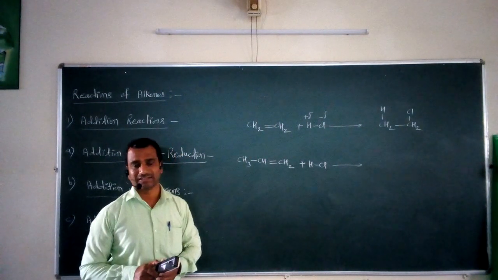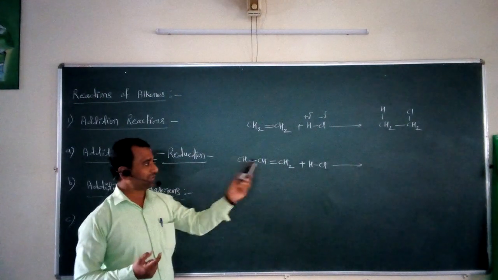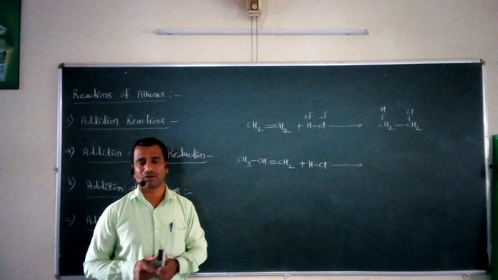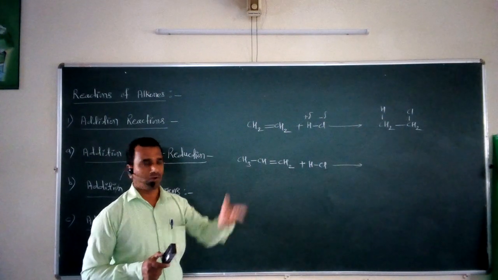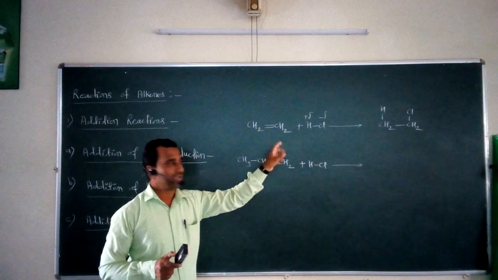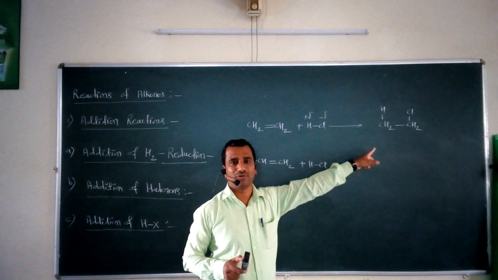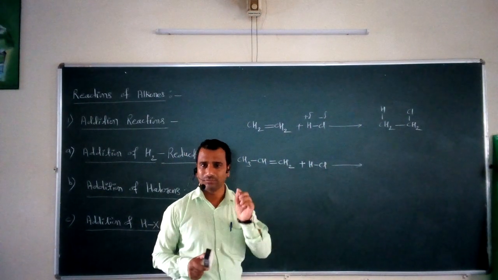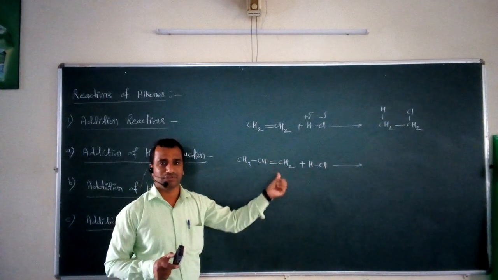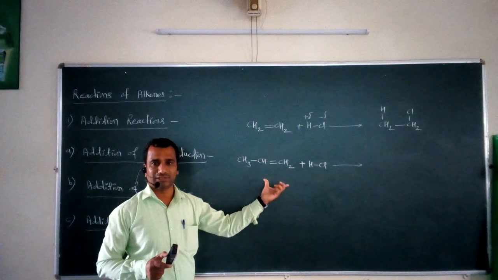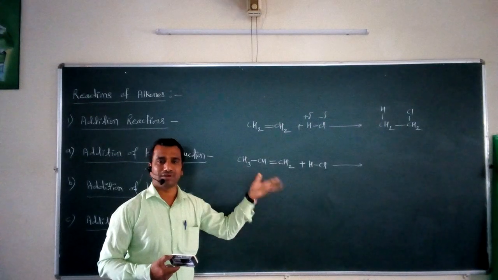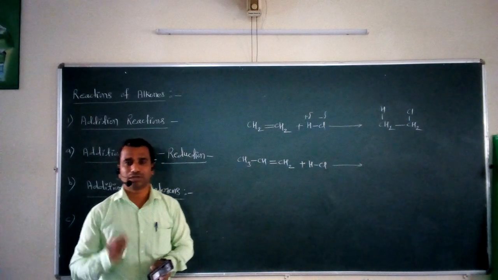Once we identify whether an alkene is symmetrical or unsymmetrical, you will get an idea how many products are obtained for a particular reaction. Now, in the first case, this is a symmetrical alkene. That's why only one type of product can be formed by this reaction. But suppose this second reactant molecule we consider here, this is an unsymmetrical alkene. So what happens in this case? There is a possibility of two different types of product formation.